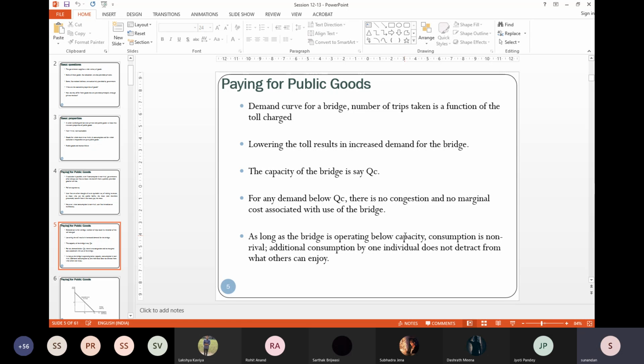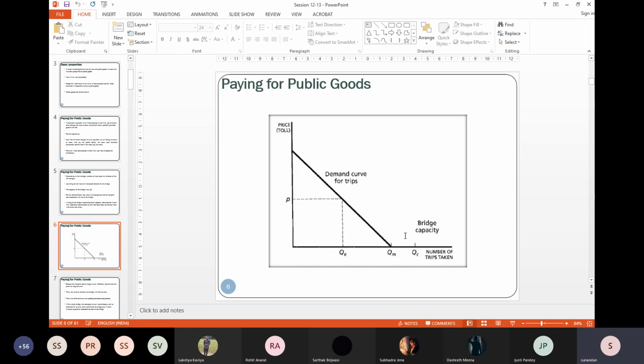Similarly, in a bridge or any other, like a public park, everything has a capacity. Above that, the non-rival nature will start disappearing, because you are eating up into the space the moment this capacity is breached.